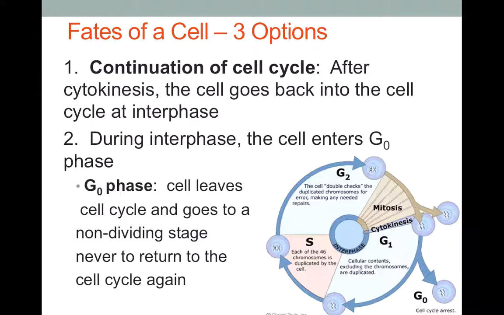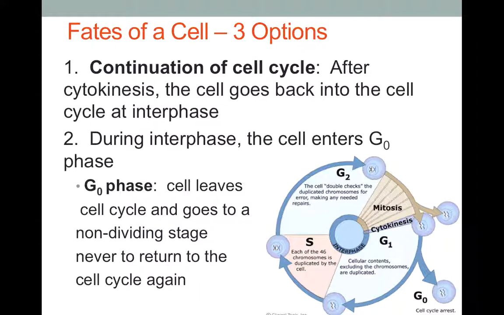So of course your stem cells are going to be examples of cells that actually continue back into the cell cycle, especially those cells that stay in the niche where they have to reside so that they can keep dividing and keep replacing lost or damaged cells that are in your body.